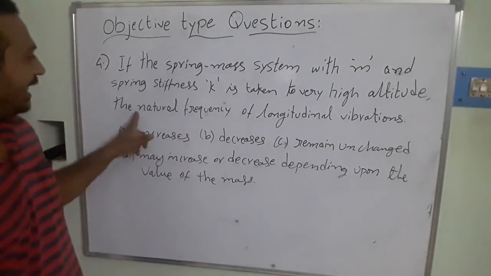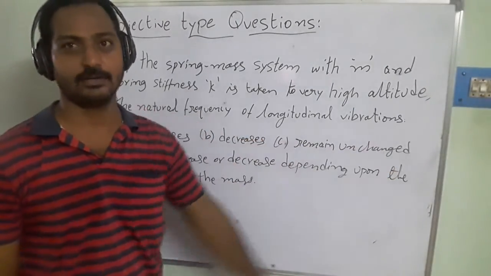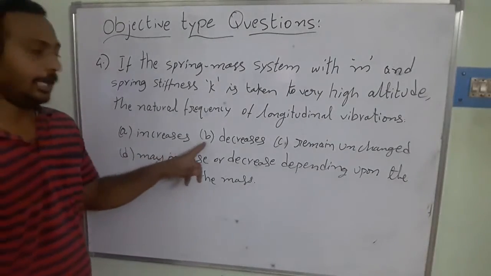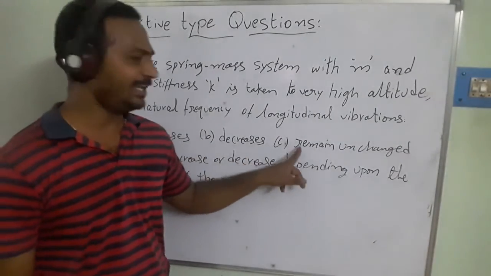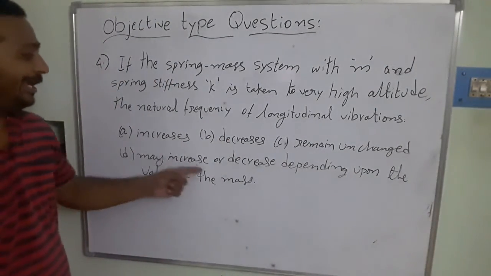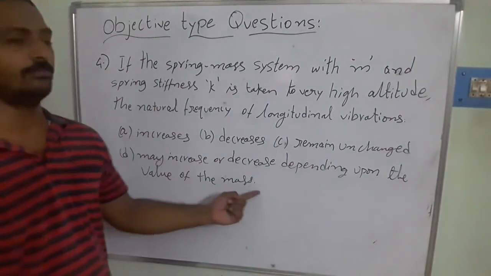What is the effect on the natural frequency in longitudinal vibrations? A is increases, B decreases, C remains unchanged, and D may increase or decrease depending upon the value of the mass.